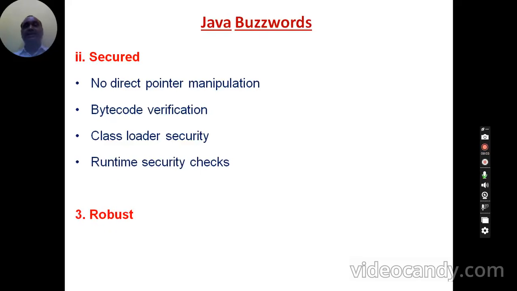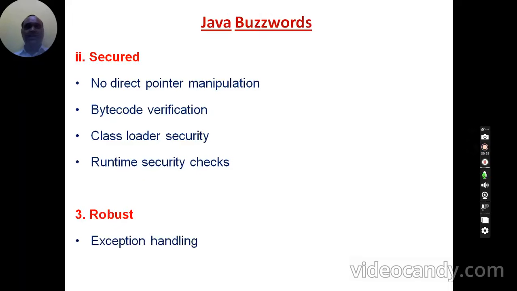And similarly, runtime security issues are also there. At runtime, if any function is trying to access the data related to another function, then Java is very strict about security related issues. At runtime, if any method not belonging to a particular program is trying to access the data, then immediately it will stop that function, and then it will notify the user about what is happening at runtime.